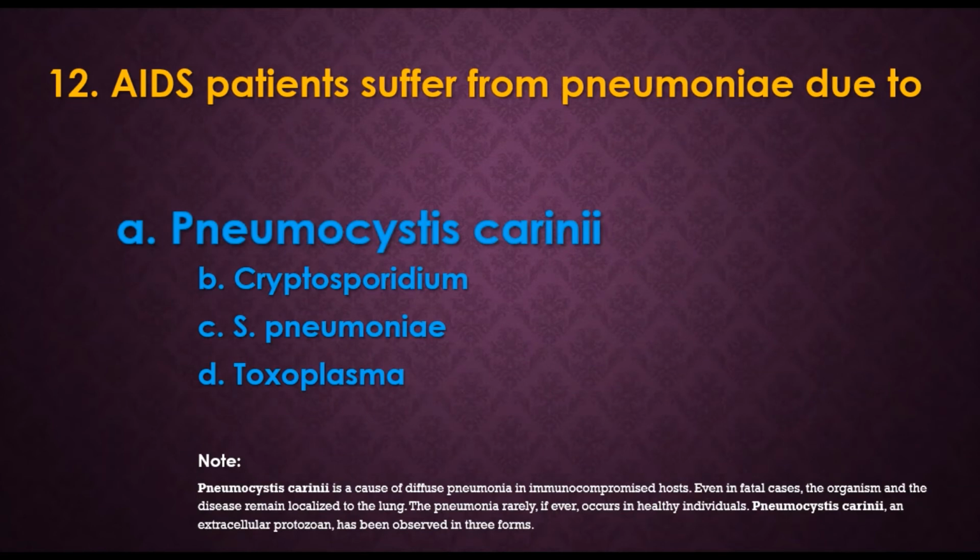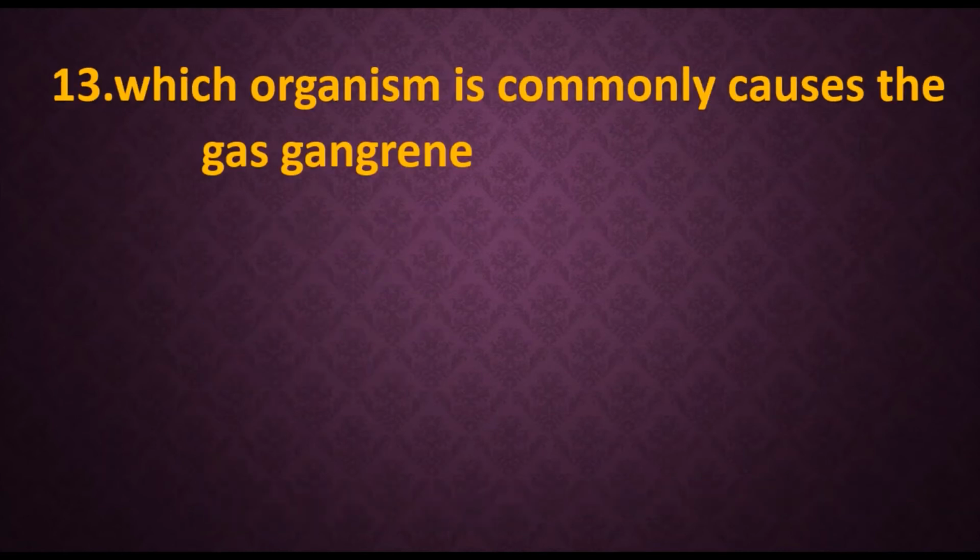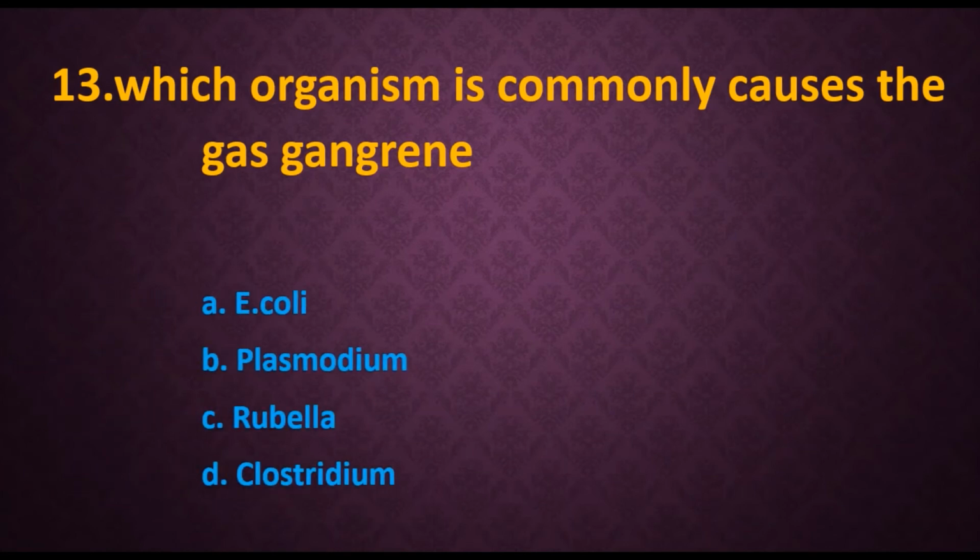Then 13. Which organism commonly causes gas gangrene? Options are A. E. coli, that is Escherichia coli, B. Plasmodium, C. Rubella, D. Clostridium. The answer is obviously Clostridium.